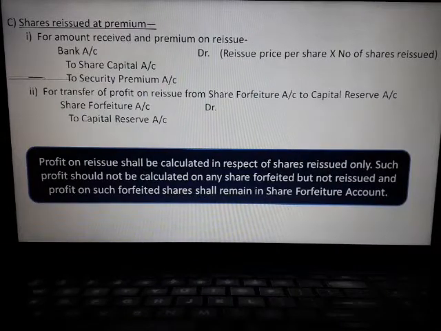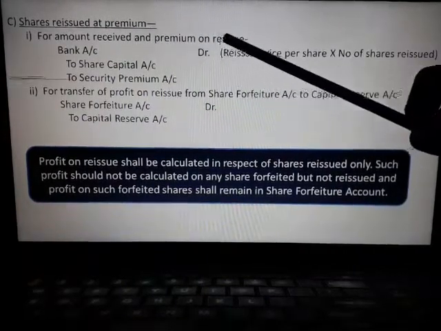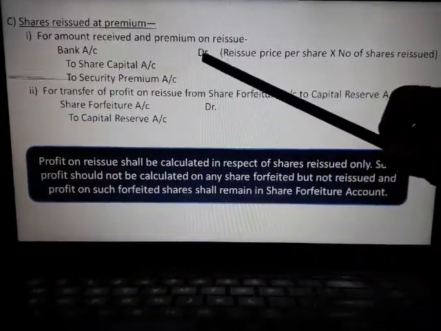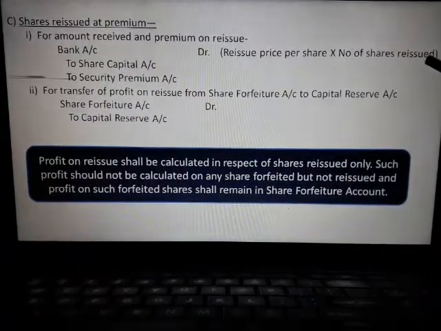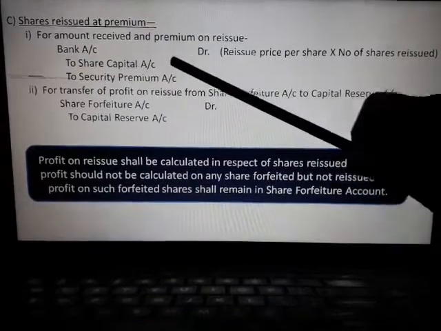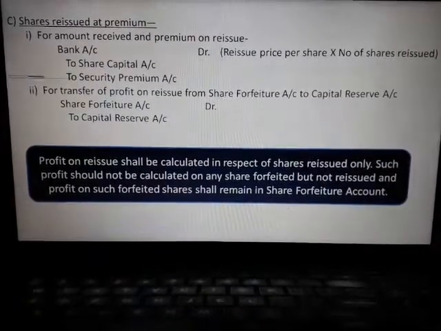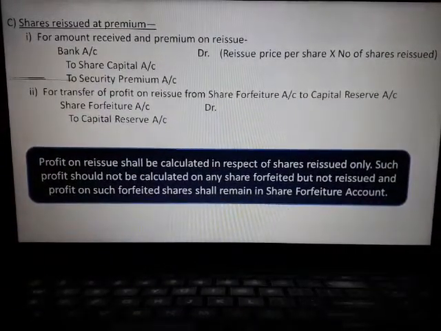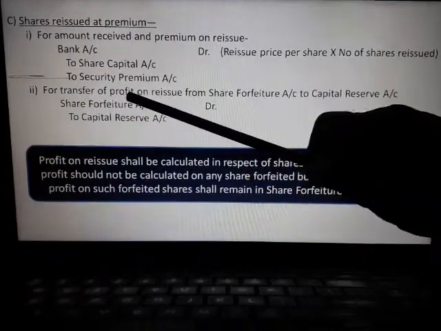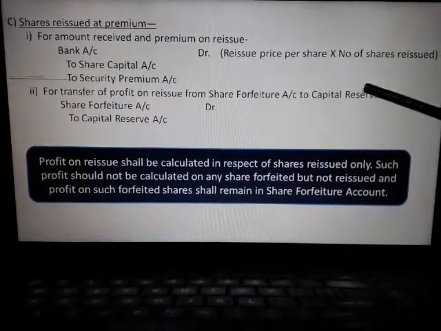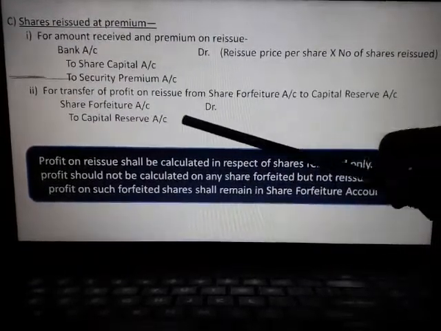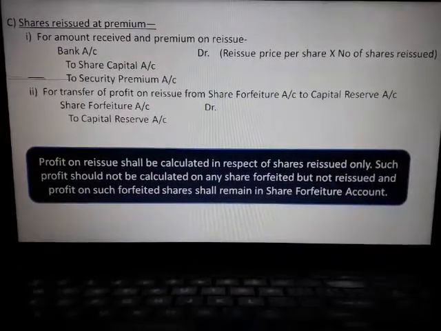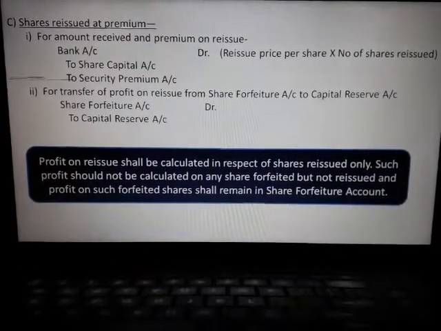If the shares are reissued at premium, then the amount received and premium on reissue: bank account debit, reissue price per share into number of shares reissued, to equity share capital, to securities premium account. For transfer of profit on reissue from share forfeiture to capital reserve: share forfeiture account debit to capital reserve. Please see the note below.